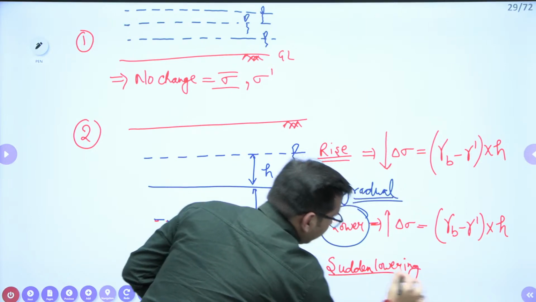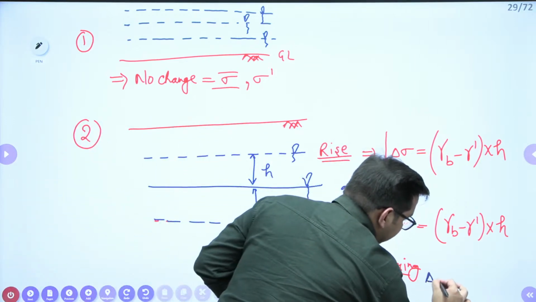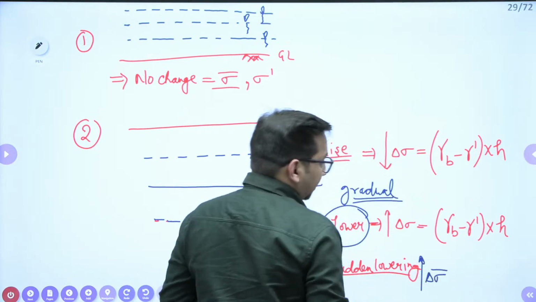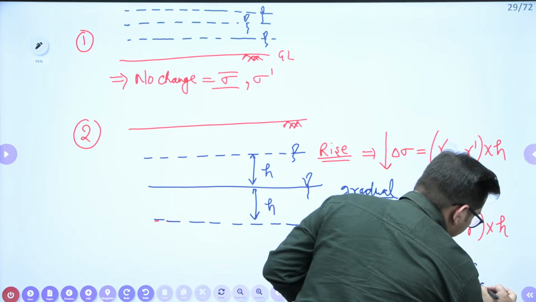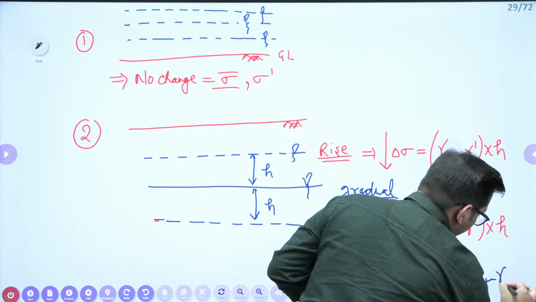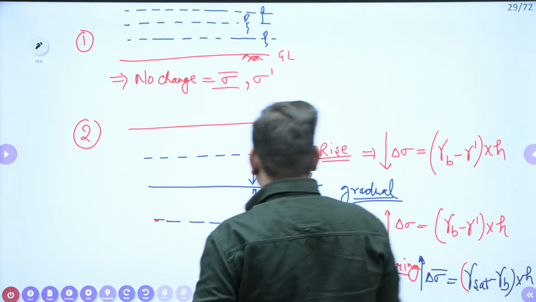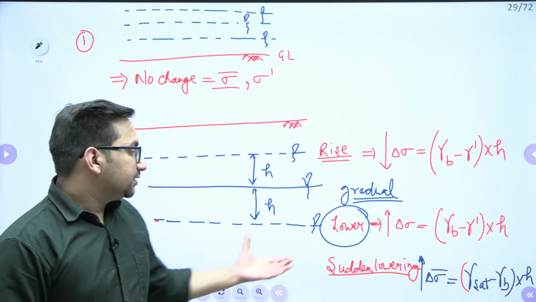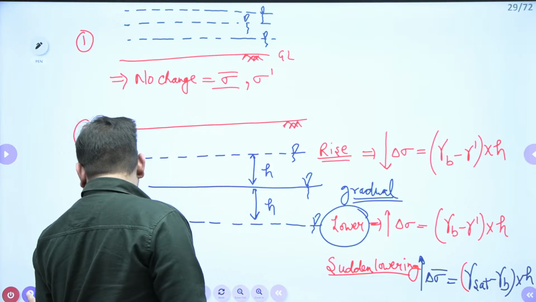If there is sudden lowering of water table, remember that again your effective stress is going to increase, but this time the value will be gamma saturated minus gamma bulk into H. Gamma saturated minus gamma bulk into H. Clear? So these three concepts you should remember.